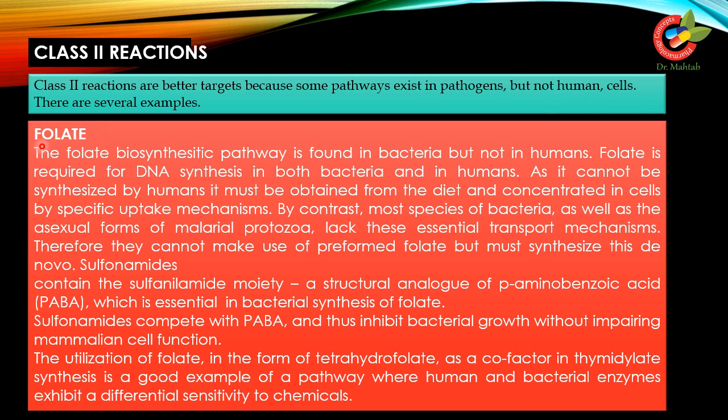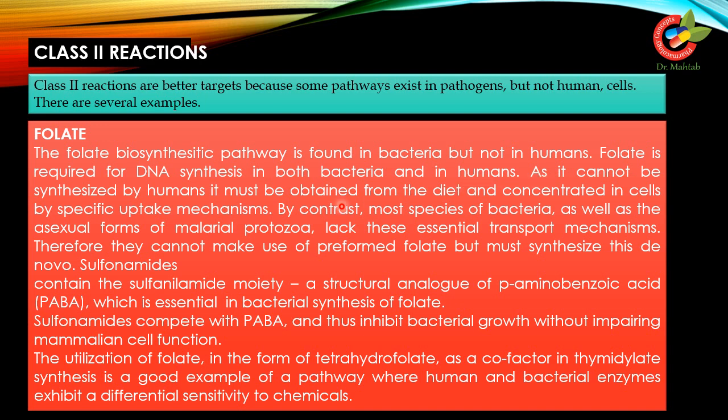For example, in folate synthesis, in folic acid synthesis, the pathway is found in bacteria but not in humans. Folate is required for DNA synthesis in both bacteria and humans. So this is the basic requirement of humans and bacteria for DNA synthesis.